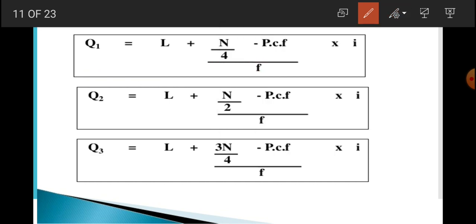In case of Q3, this is L, same. N by 2, this is 3N by 4 because this is the third quartile and the remaining formula is same.